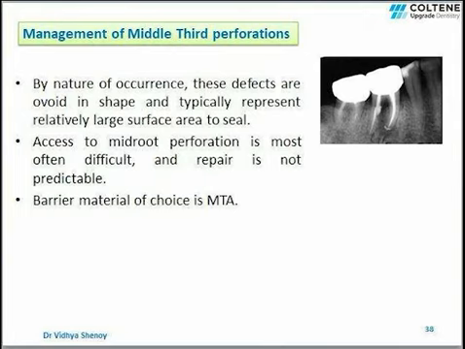Repair of middle third perforations. By nature of occurrence, these defects are ovoid in shape and typically represent relatively large surface area to seal. Access to mid-root perforation is most often difficult and repair is not predictable. Here the barrier material of choice is again MTA, and successful repair of mid-root perforation depends on adequacy of seal established by the repair material.